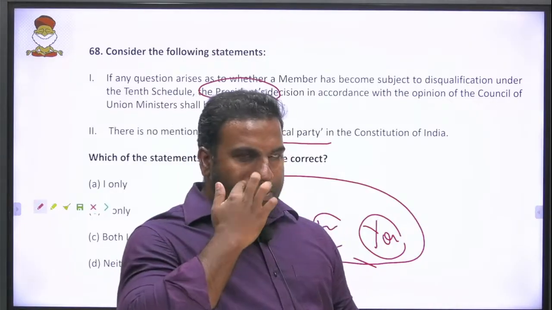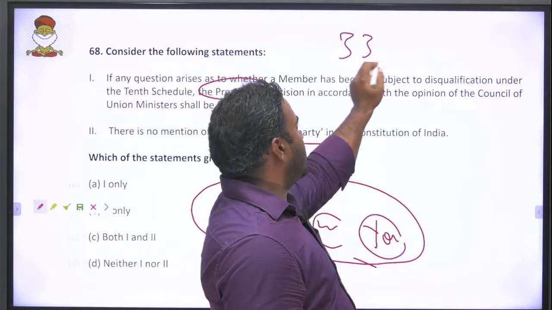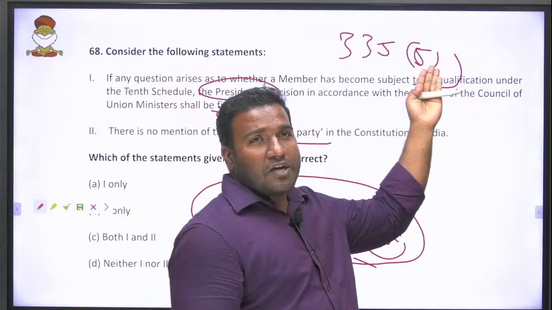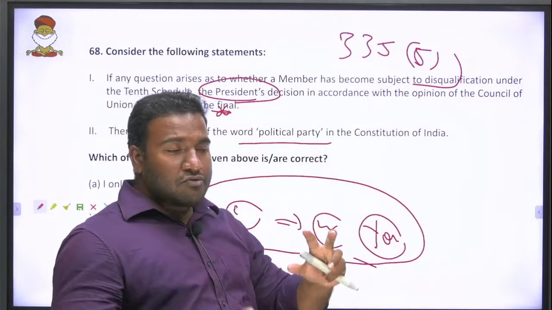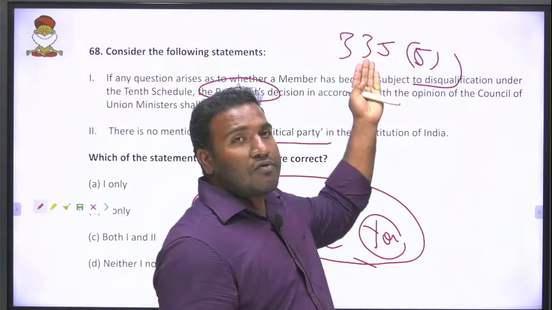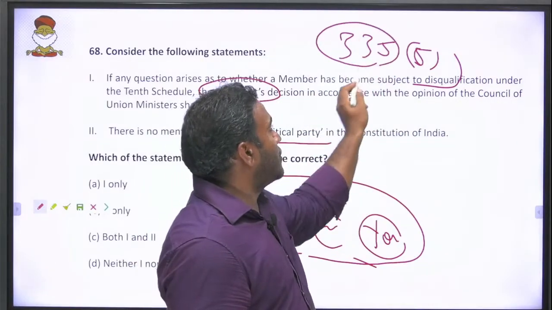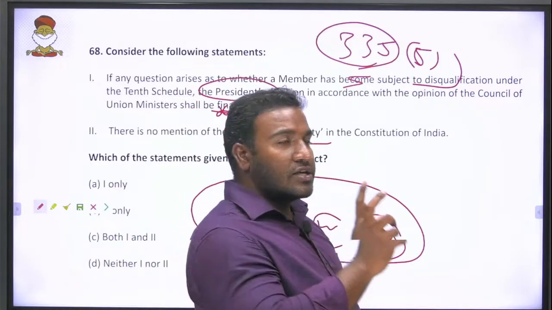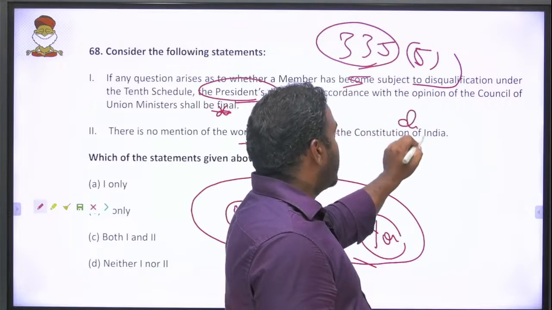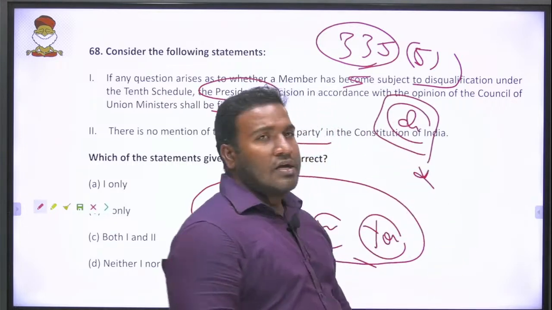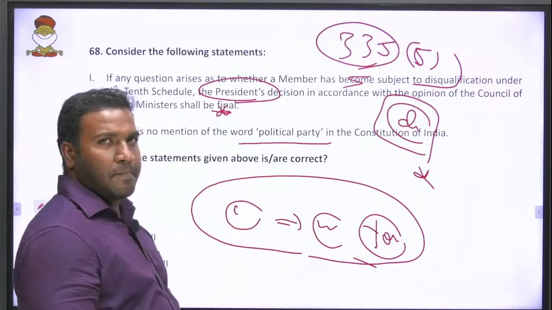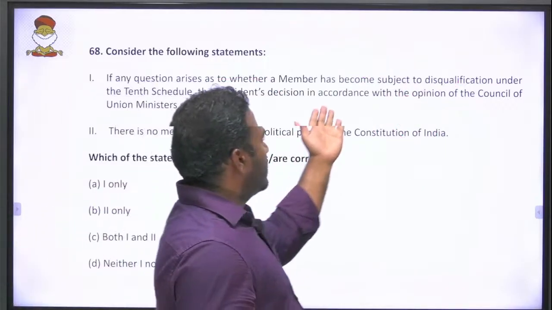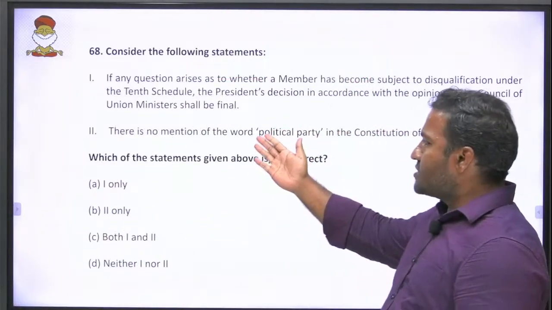So there was one question in the previous year, like article 335 clause 5 defines something. Here, the article 335 clause 5 is not the point. You don't have to spend your brain on why it is 335 instead of 4, or why not 334. That is not your duty. See the word defines and learn that. The word defines is not given in the constitution, or the constitution doesn't define many of the words. So hit it, you will get the answer. Again, an easy question. The first one is wrong, the second one is correct.